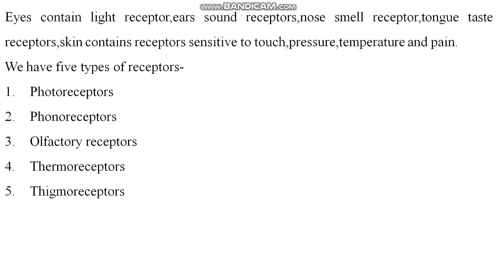You have receptors in your eyes, ears, nose, tongue, and skin, right? So we have five types of receptors. Photoreceptors against light, phonoreceptors against sound, olfactory receptors against smell, thermoreceptors against temperature, thigmoreceptors against touch, right? So these are five receptors present in our body.